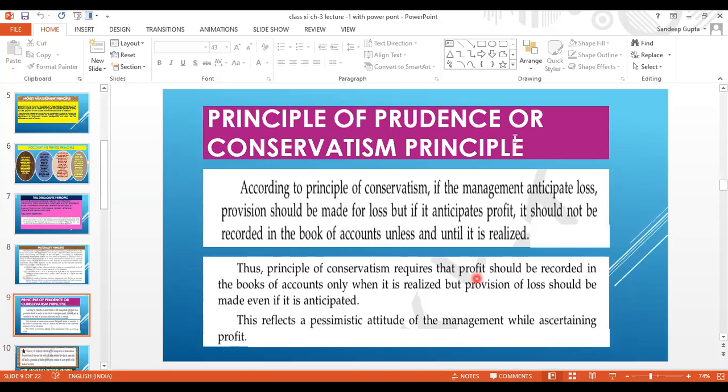Now this is the principle of prudence. According to this, all the anticipated losses should be recorded in advance, but all the anticipated profit should not be recorded unless and until it is realized. Okay. Now we are moving to the next slide.